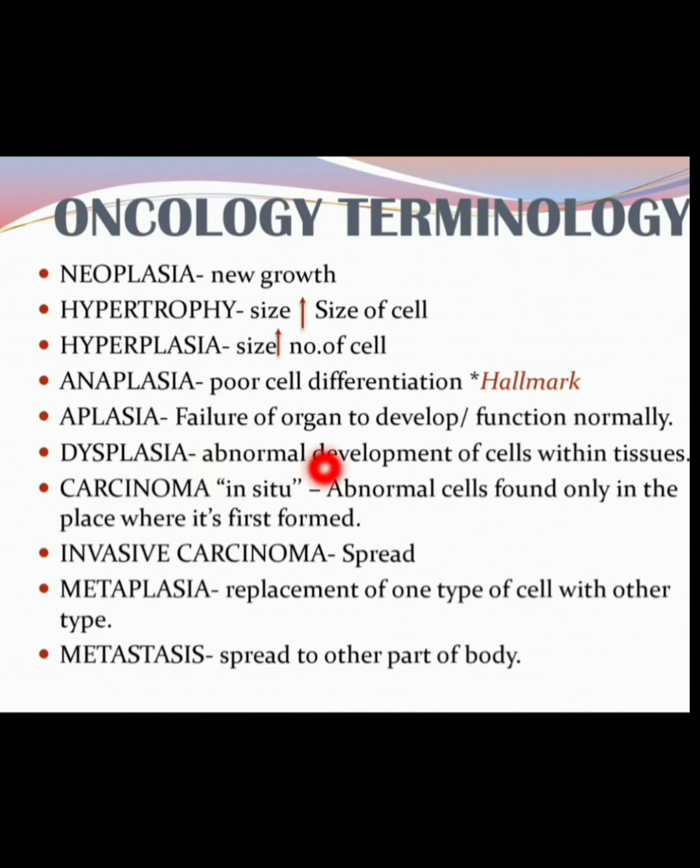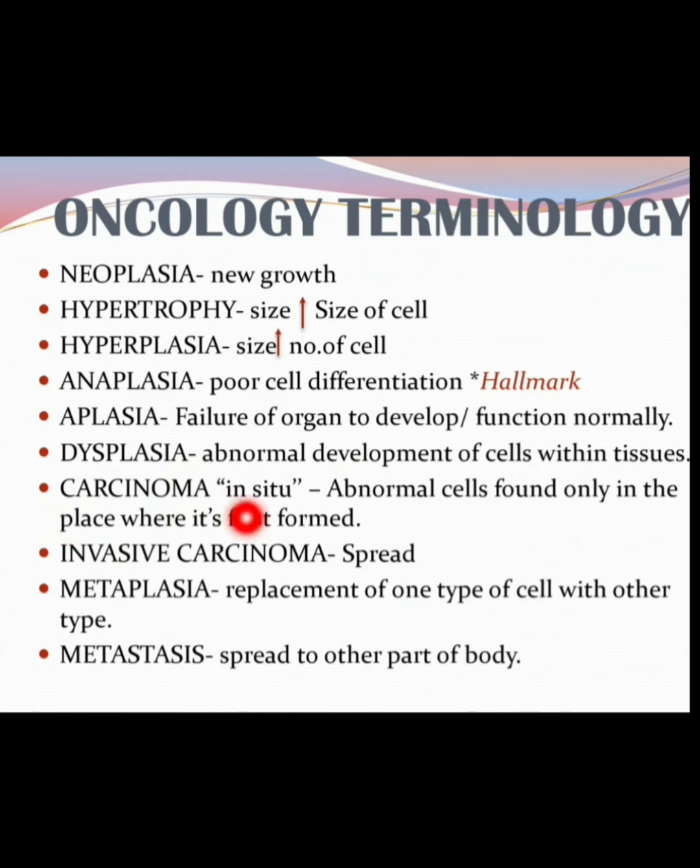Dysplasia means abnormal development of cells within the tissues. Okay, what does dysplasia mean? It is an abnormal development of cells within the tissue. It is a type of atypical hyperplasia. Okay, atypical hyperplasia means the number of cells is increasing within the tissue, because of which abnormal development of cells takes place.